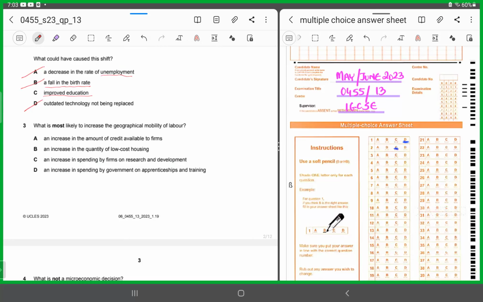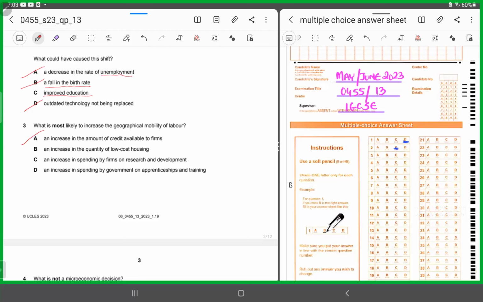A says an increase in the amount of credit available to firms. An increase in the amount of credit available to firms would actually increase the productive potential of the firms. It would lead to the firms increasing their production. It has nothing to do with the mobility of the labor. The firms would increase their scales of operation. So you'll chop A off.